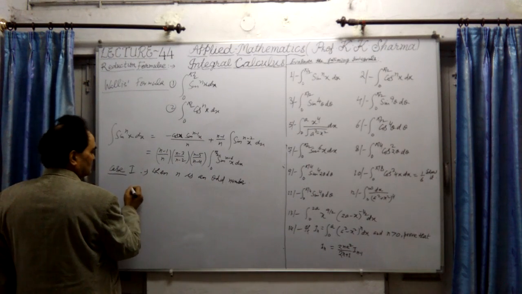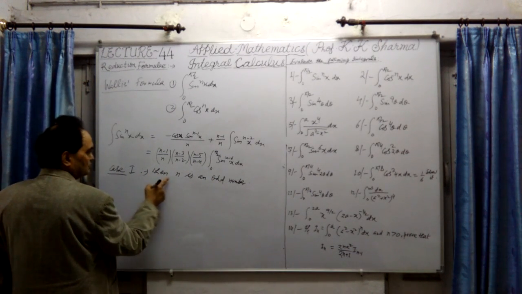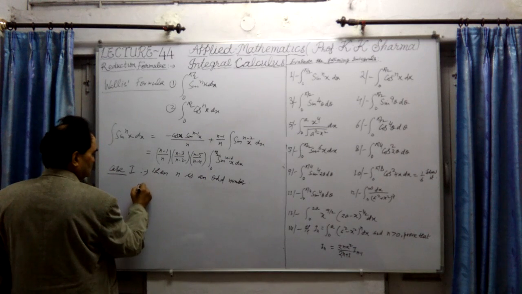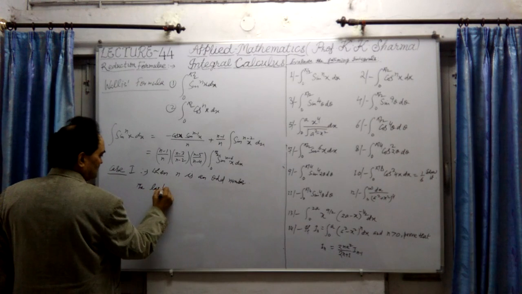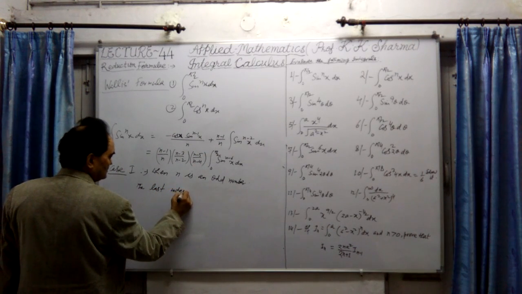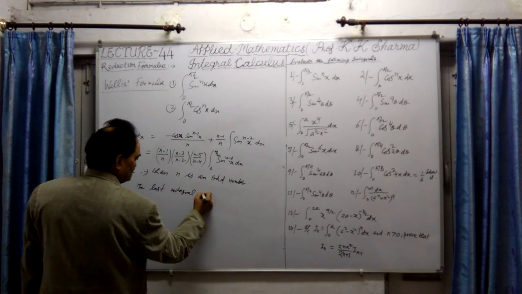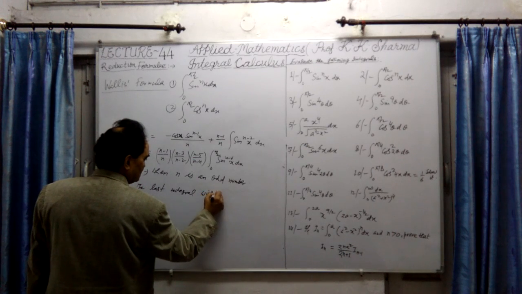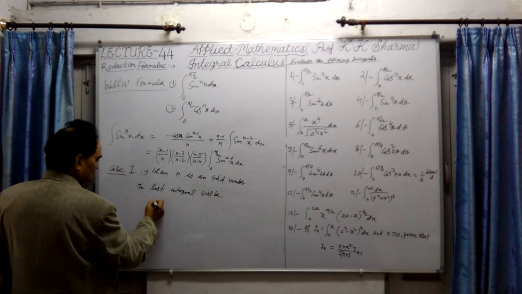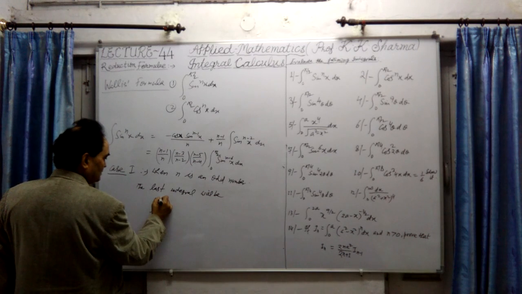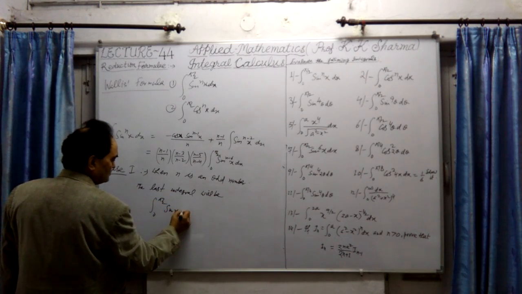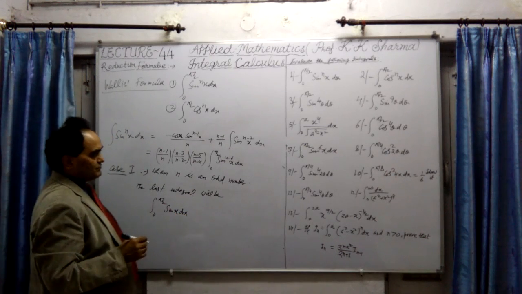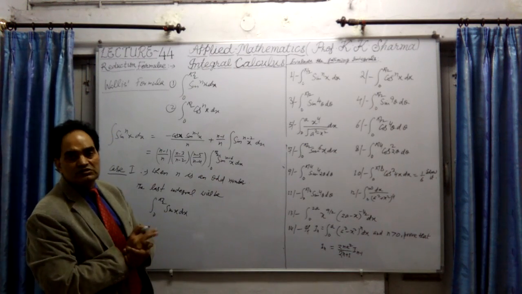So the last result, when n is odd, the last integral will be what? From 0 to pi by 2 of sin x only. So the last value will be only sin x in this case.